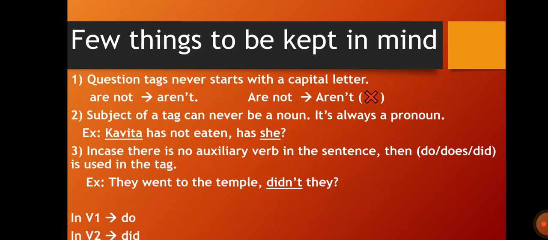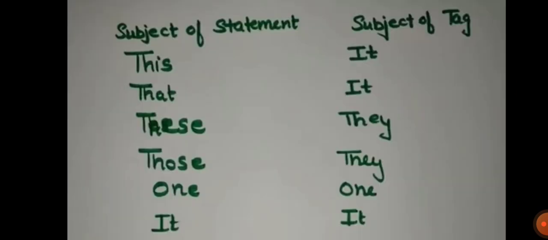So when the verb is in the base form, then we have to use "do." And if the verb is in the past form, then we have to use "did." In the third example, we saw that "went" is the past form of the verb, so that is why we have used "didn't." So I hope that you have understood these three things which you have to keep in mind.